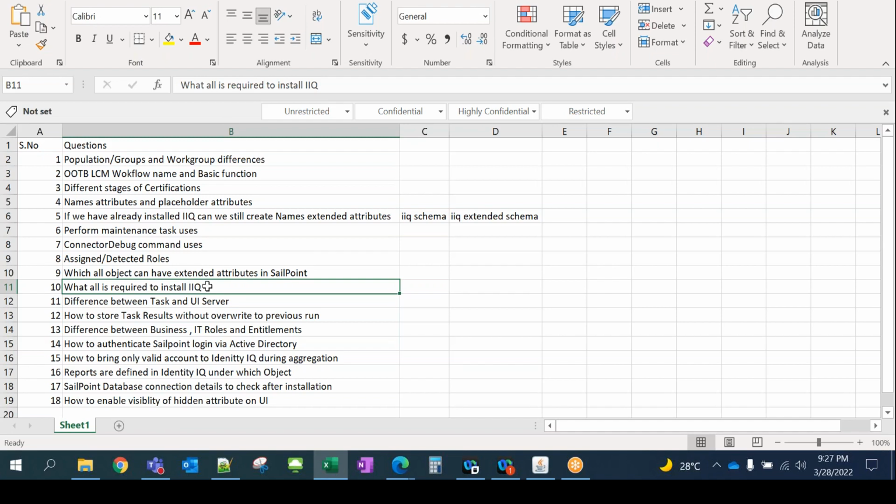And for IIQ, we need the language as well. Which language needs to be configured? Java, we know, right? So Java is the language which needs to be configured before we plan for this. So that's all we have installed. During our installation, we installed the database, the web server and Java before we installed IIQ. That's where people try to ask whether you have the basic knowledge of installation, or the overall idea about IIQ. It's not only about going inside IIQ, but the overall framework when we have to design something.